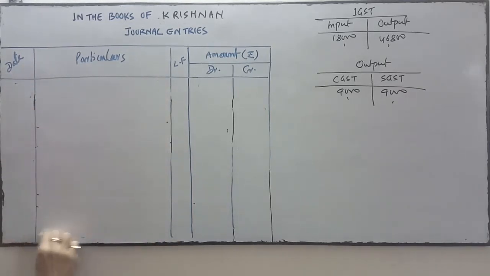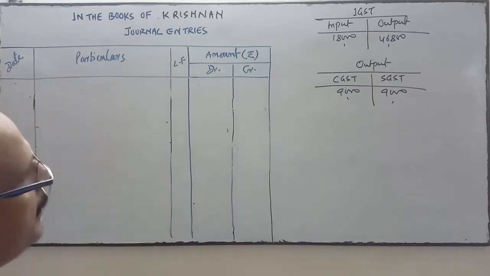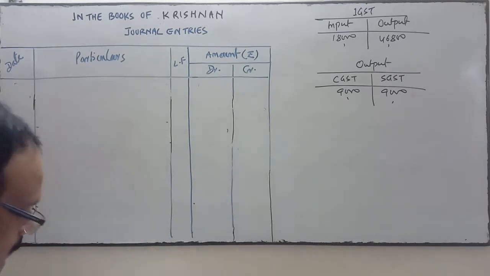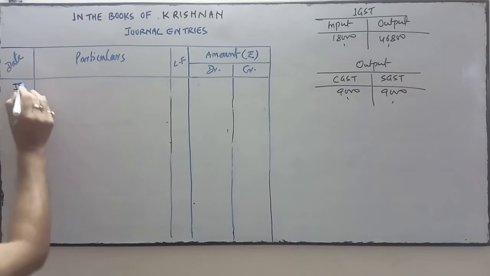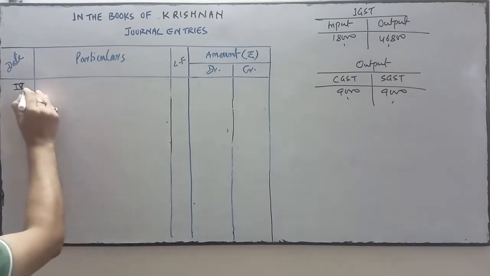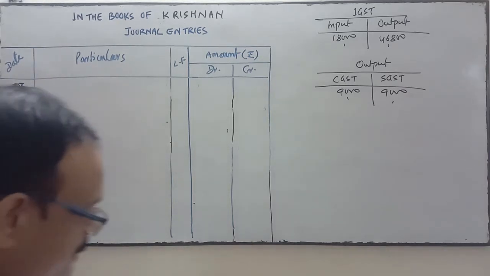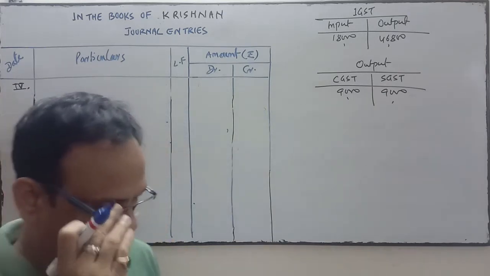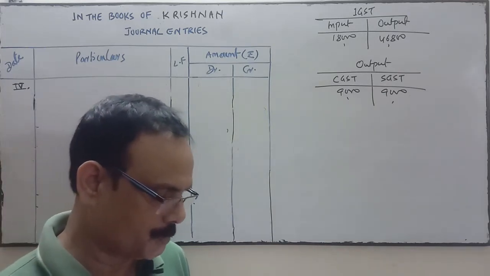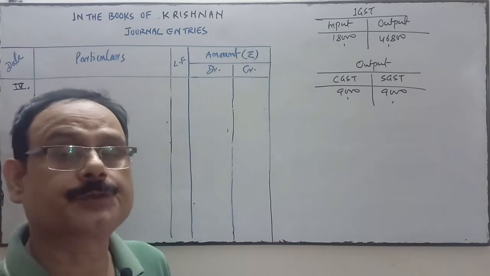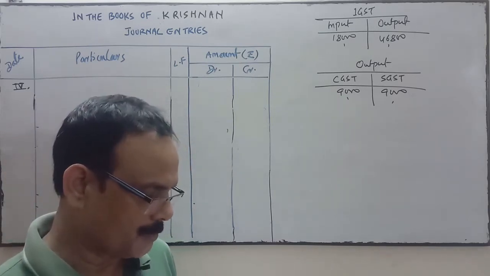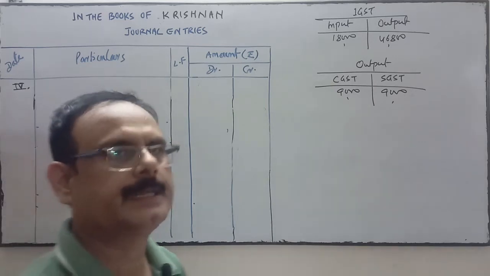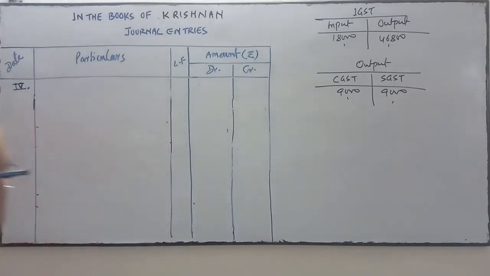So up to the third transaction we have recorded. Now the fourth transaction. Transaction number 4: purchased machinery for rupees 80,000 from Surya Limited against check. When we make the payment by check, it means we are not going to open the account of the supplier. It's a cash payment. We have done the payment.